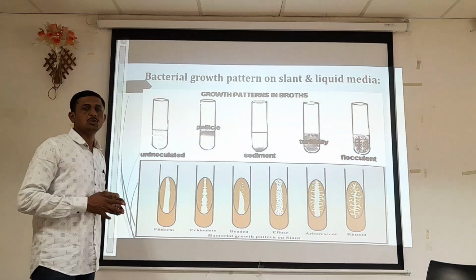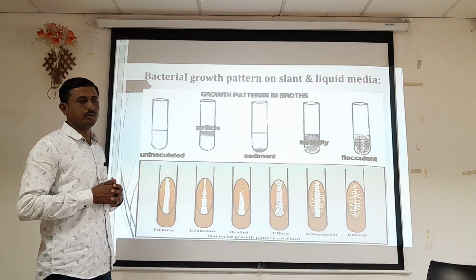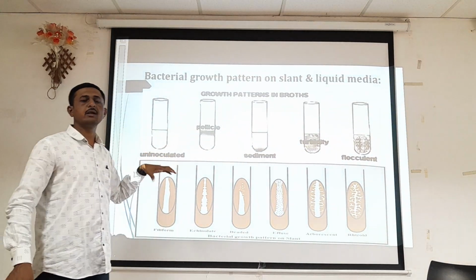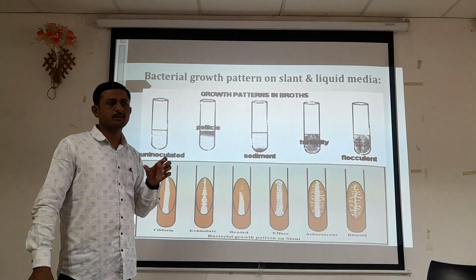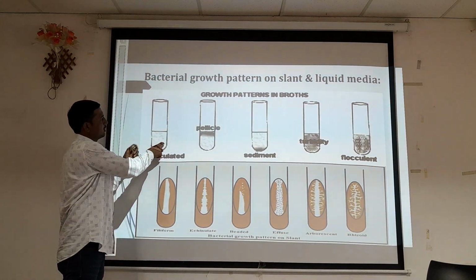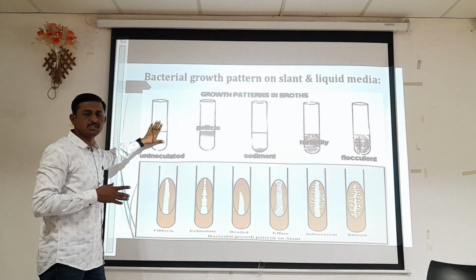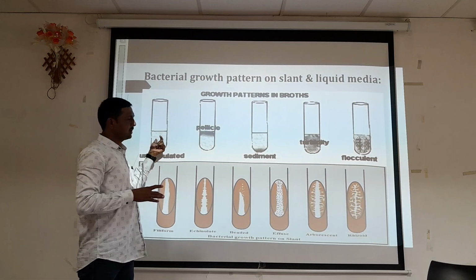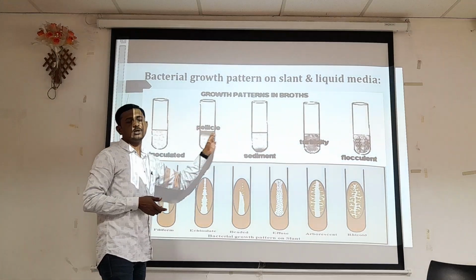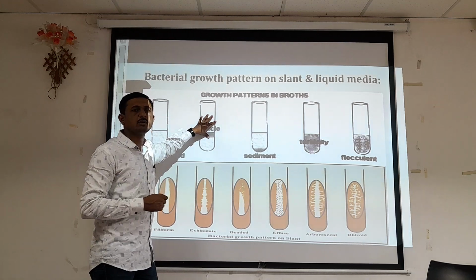Here we can also see the growth pattern of organisms in different media. So here is bacterial growth pattern on slant and liquid media. This is liquid media, in which bacteria show characteristic growth patterns. This is an uninoculated tube, as we can say in the practical, a blank tube where inoculation is not carried out. In the tube that we have inoculated with particular organisms, after incubation, we have to observe the growth pattern and prepare our observation table.